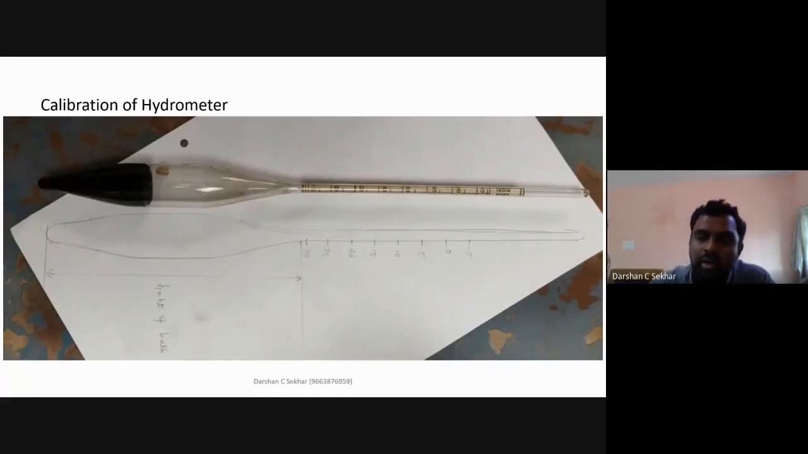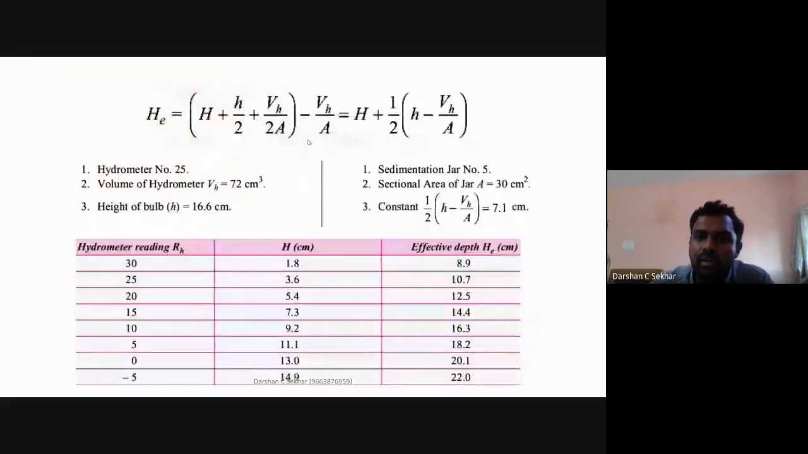So in this regard, I can find out what these values are. That is the capital H value. Small h is a constant. And what is this VH? VH is nothing but the volume of the hydrometer.